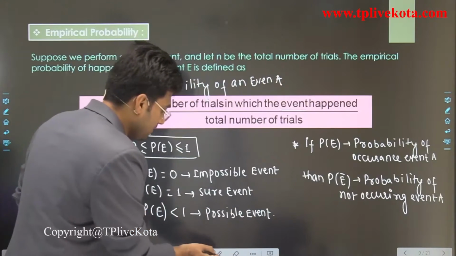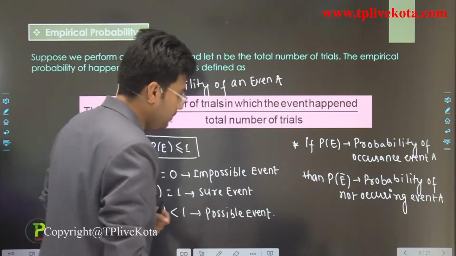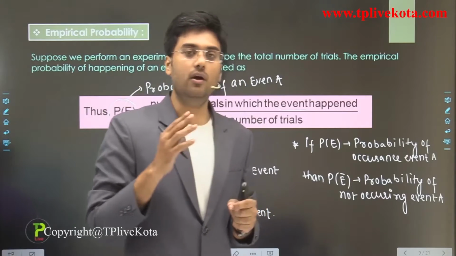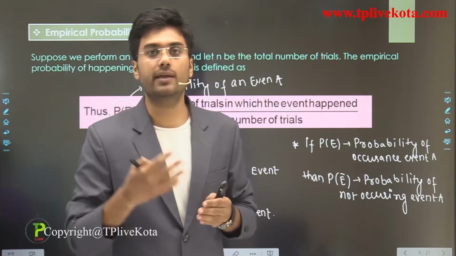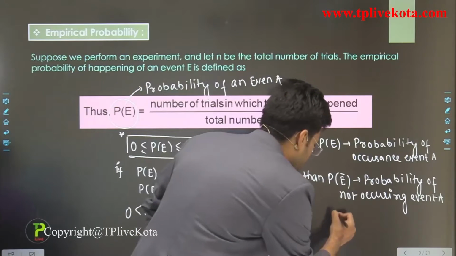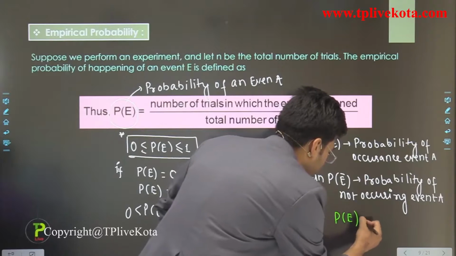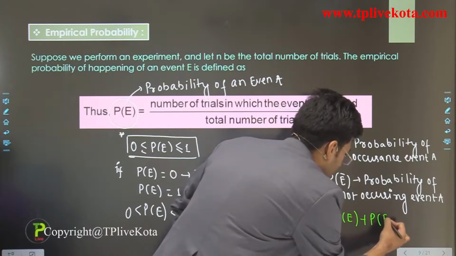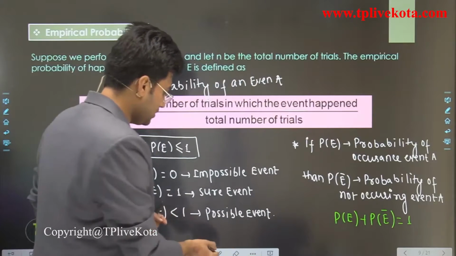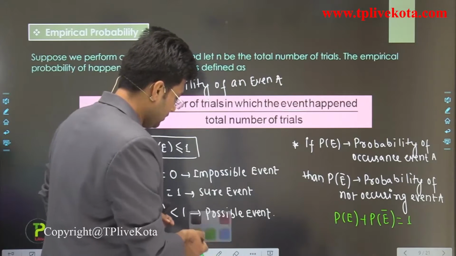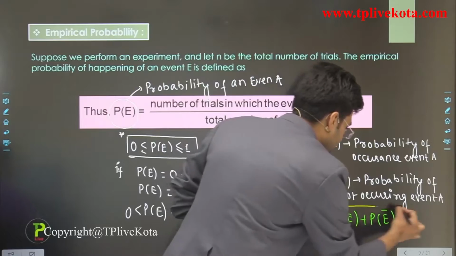And students, there is one important point: the probability of any event occurring plus the probability of that event not occurring, that is P of E plus P of E bar, should be equal to 1. So this is a very important point here.